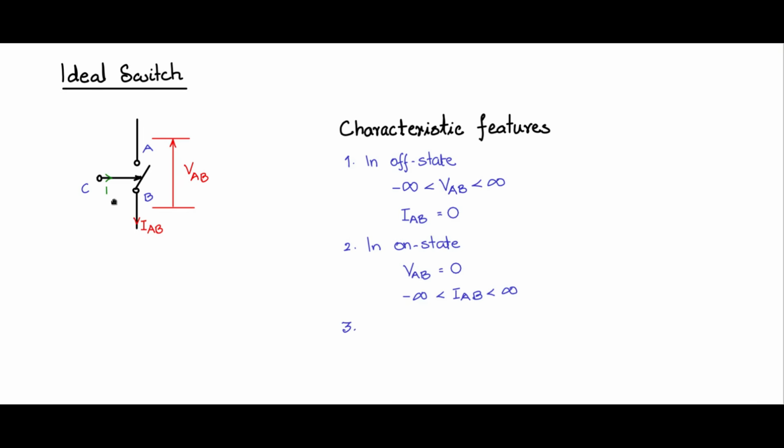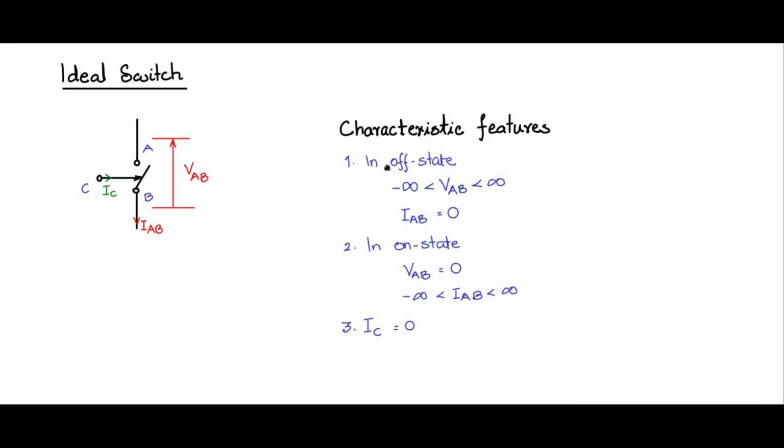A third important parameter is the current that flows in through the control terminal. We'll call that IC. And IC, the control current, should always be 0 in an ideal condition, meaning that there is no current required to flow through C, which means that it is an infinite impedance point, and the power dissipation for control is negligibly small or 0.